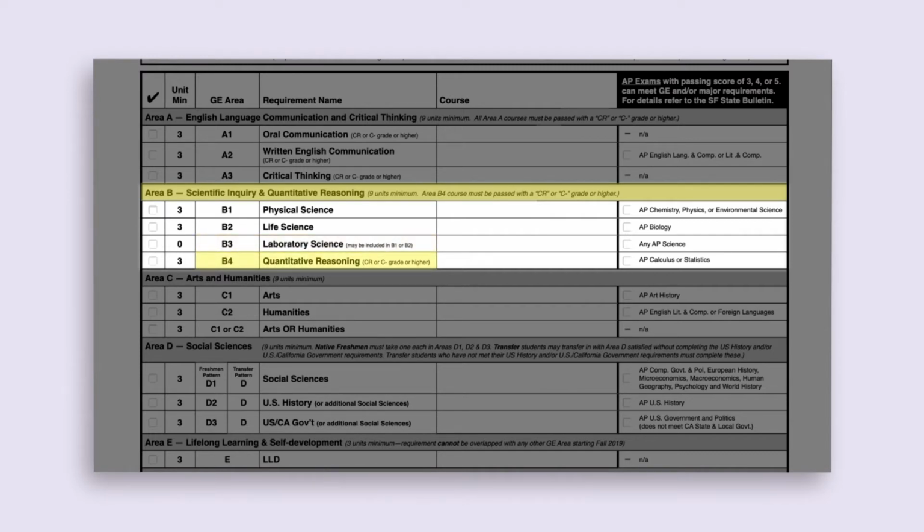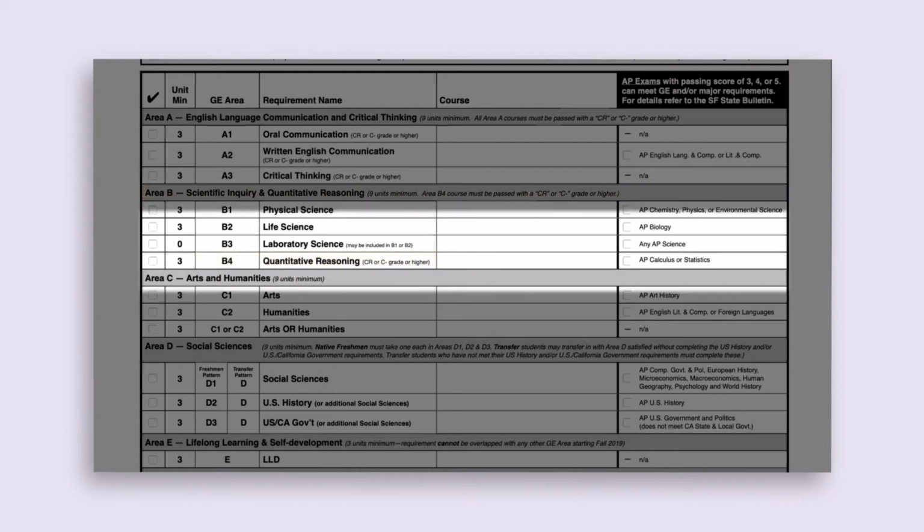B4 Quantitative Reasoning is also another foundational course that all students should complete in their first year, unless they have met the requirement with transfer or test credit. Strong skills in math, data, and quantitative reasoning will allow you to better interpret material in many of your classes and will allow you to think more analytically and critically about the world around us. Students should select a B4 course appropriate for their major.